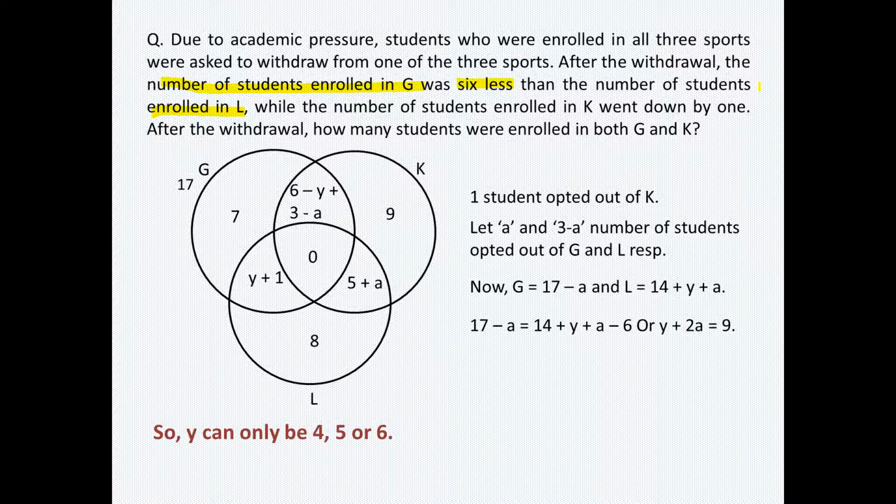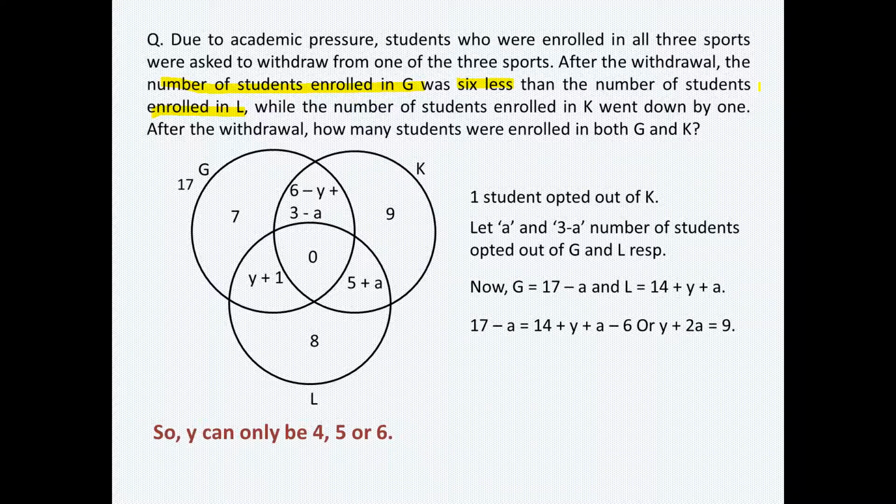So circle G adds up to 17 minus A, and circle L adds up to 14 plus Y plus A, because the difference of these two is 6. So by making this equation we get Y plus 2A is equal to 9. Now we do not know the values of A, but we already know that Y can only be either 4 or 5 or 6.